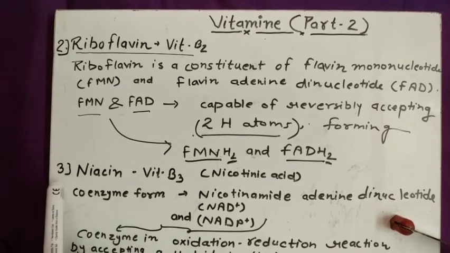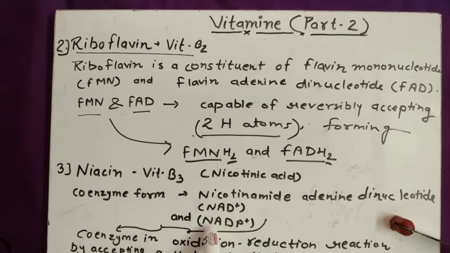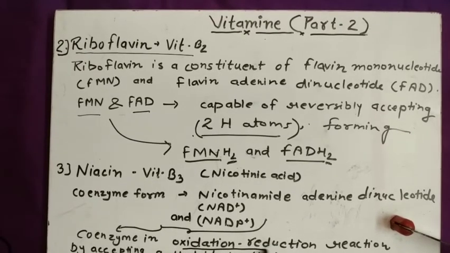So now vitamin B3 is niacin, also known as nicotinic acid. Here the coenzyme form is nicotinamide adenine dinucleotide, NAD+, and also its phosphate derivative, nicotinamide adenine dinucleotide phosphate, NADP. This NAD and NADP serve as coenzymes in oxidation reduction reactions.